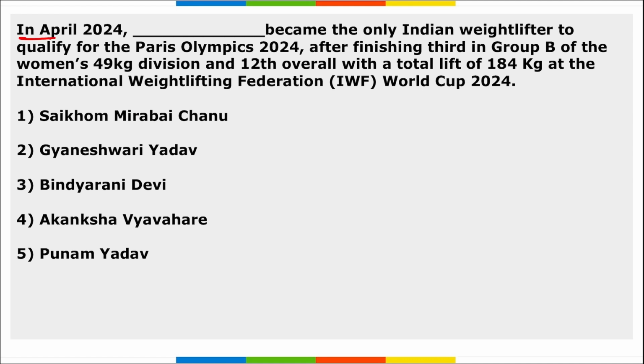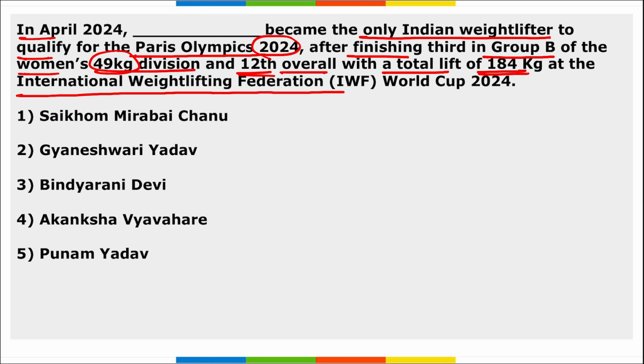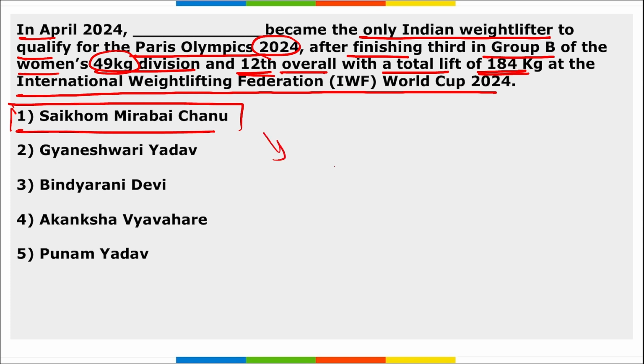Next, in April, Mirabai Chanu became the only Indian weightlifter to qualify for the Paris Olympics 2024 after finishing 3rd in Group B of the women's 49 kg division and 12th overall with a total lift of 184 kg at the International Weightlifting Federation World Cup 2024. So, Saikhom Mirabai Chanu, correct? She became the only Indian weightlifter who qualified for the Paris Olympic Games 2024 after finishing 3rd in Group B of the women's 49 kg division. Right? Take a note of this.